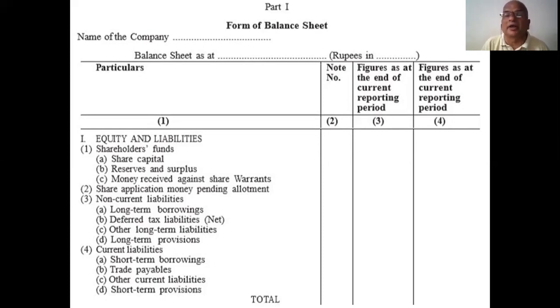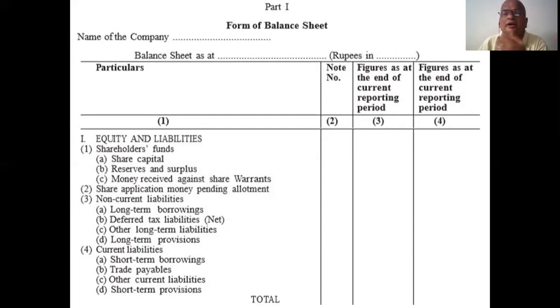Okay, next thing, name of the company, XYZ company or PQR company, ABC company, whatever it may be. Balance sheet as on that date. What is the date? On 31st December or 31st March of so and so year. Similarly, rupees in thousands, in hundreds, in lakhs, or in crores.